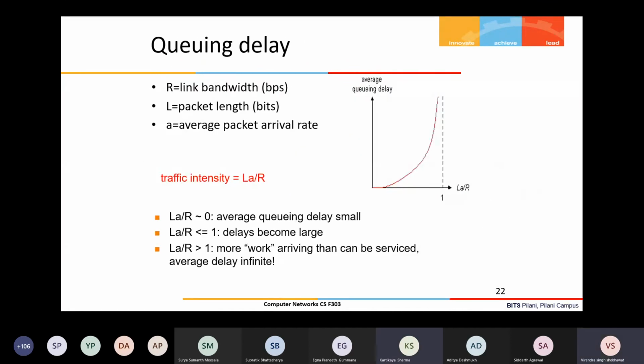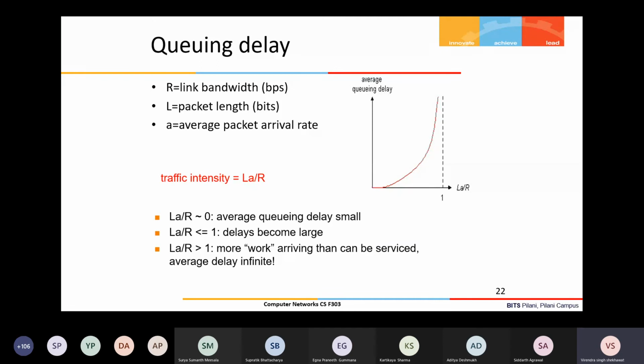Okay, so the propagation delay is straightforward: it depends upon the medium, the distance between the two nodes, and the speed at which the signal can transmit in the medium. Transmission time depends upon the available bandwidth, the size of the packet divided by the bandwidth. This much time it will take to transmit the packet on the link.